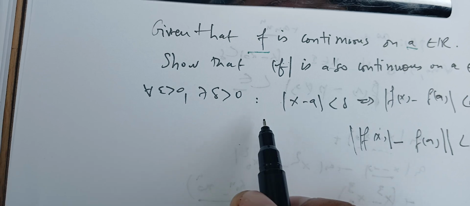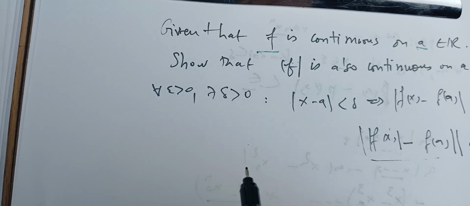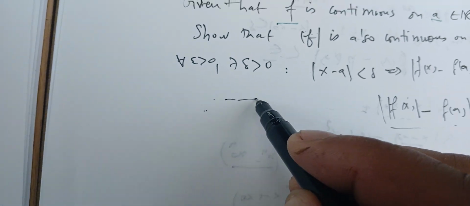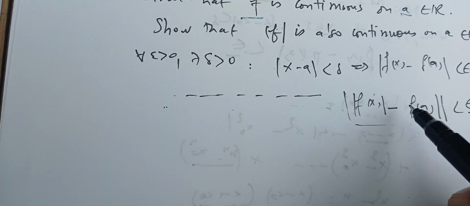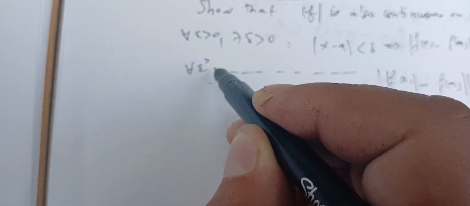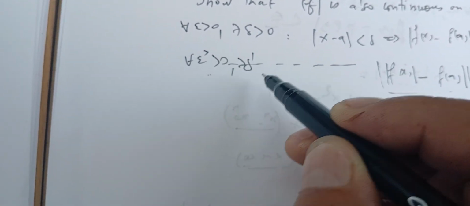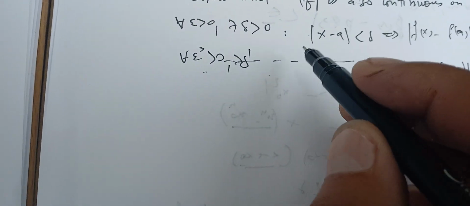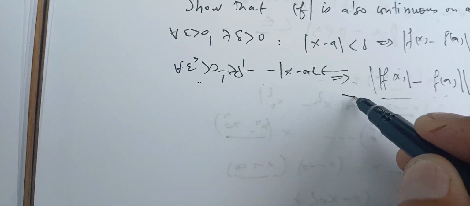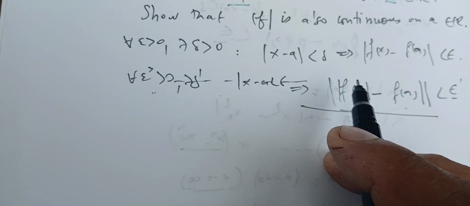This is our aim. If we write the definition, we can say that for every epsilon prime there exists some delta prime, or the same delta, such that |x minus a| less than delta would imply this.